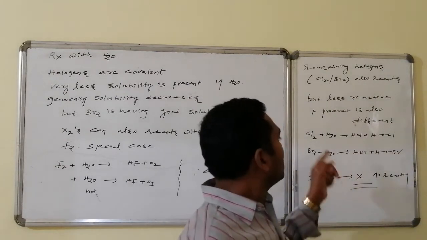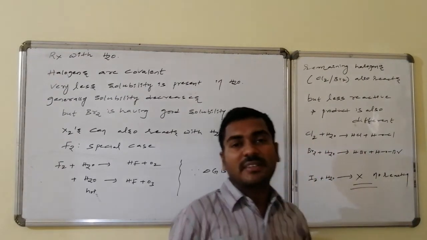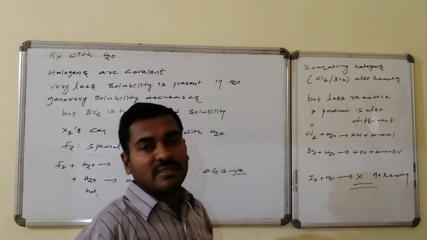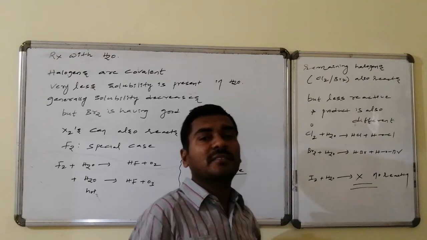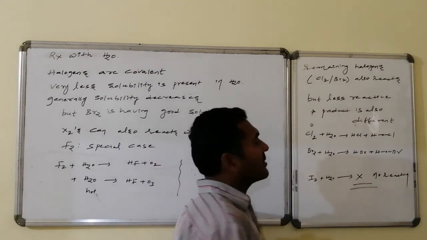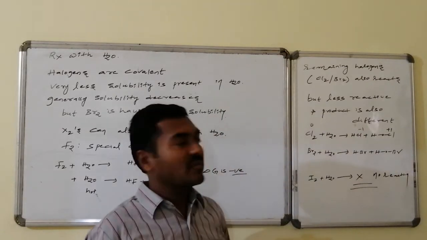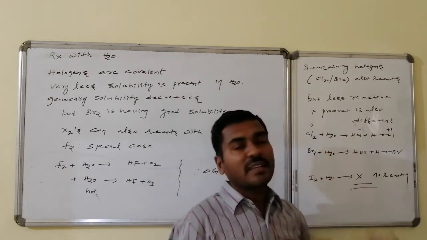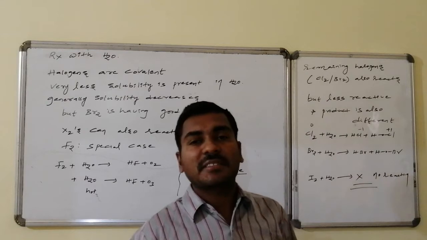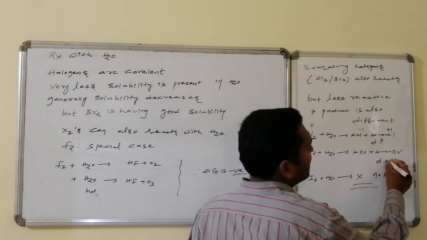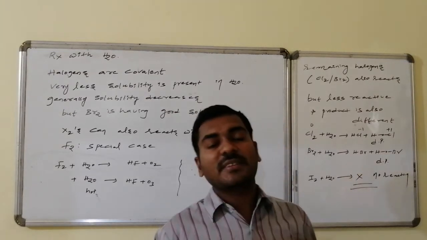In these reactions, chlorine on reaction with water is a disproportionation reaction. That is, the intermediate oxidation state is converted to an increased oxidation state as well as a decreased oxidation state. This is -1 and this is +1. One is an increase in oxidation, one is a decrease, reduction. Hence, this reaction is a disproportionation reaction, and this reaction is also a disproportionation reaction.